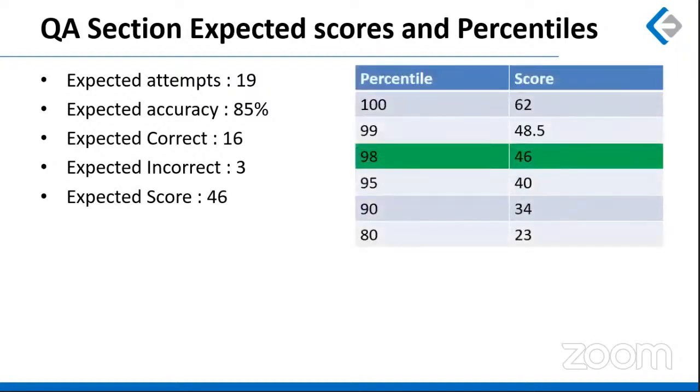And this is how the percentile chart looks like. Look at the highlighted cells first. Okay, we are mapping 98 percentile at a score of 46, right? If you want to go a little higher than this, 99 percentile is at 48.5, 100 percentile is at 62, and 95 is mapped at 40 marks, 90 is at 34 marks, and 80 is at 23 marks. Okay. Now I'll also be giving you the overall analysis, right? All three sections together. So look at the next slide.